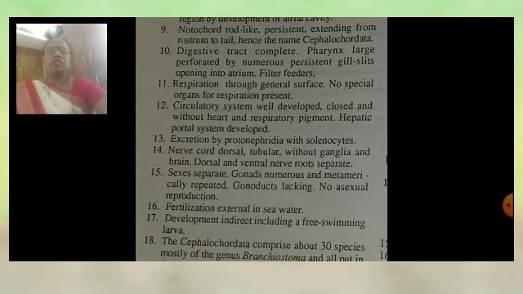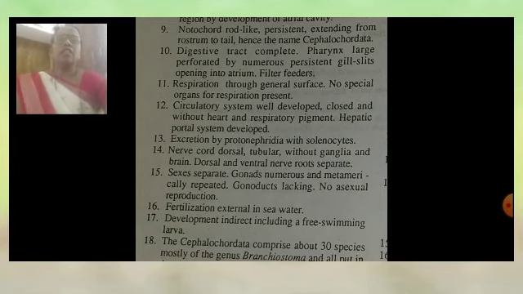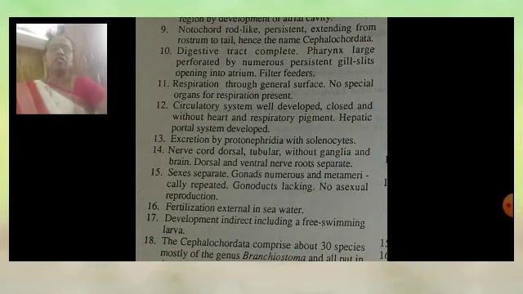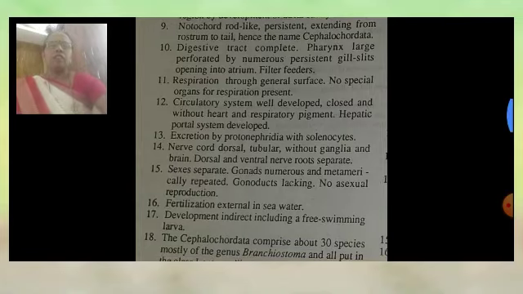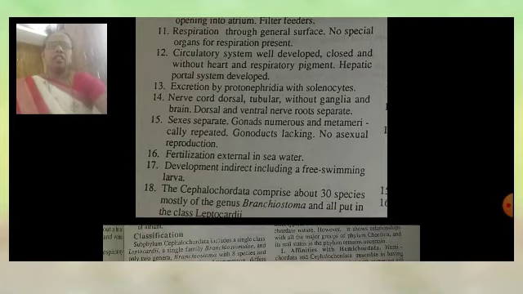Sexes are separate, that is, male gametes and female gametes are present separately. Gonads are numerous and metamerically repeated. Gonoduct is lacking or absent. No asexual reproduction takes place because the sexes are separate; only sexual reproduction takes place. Fertilization is external, completed in the seawater. Development is indirect, including a free swimming larva.